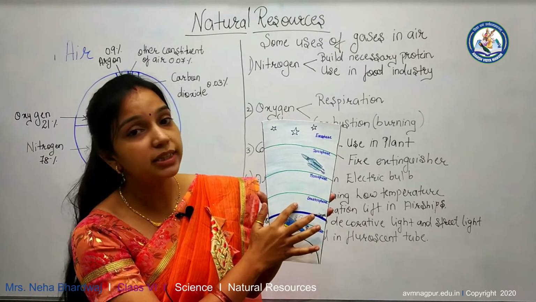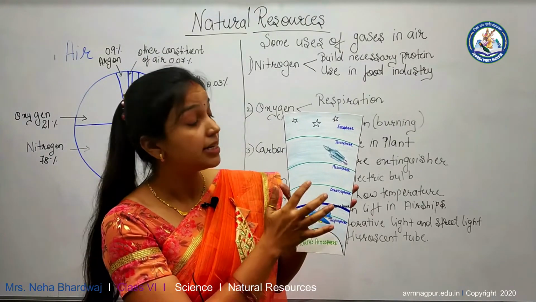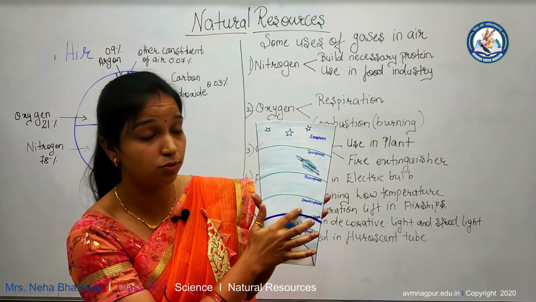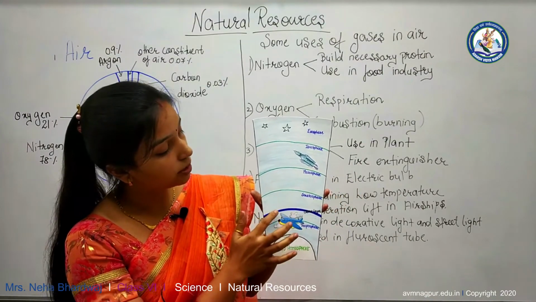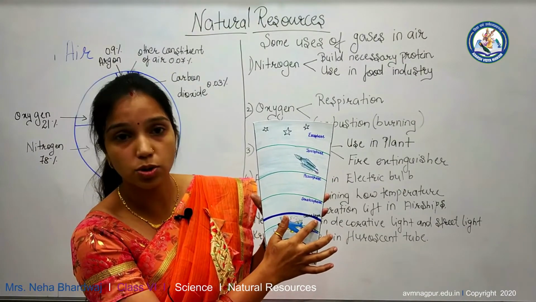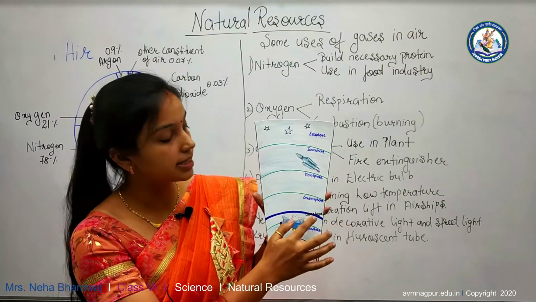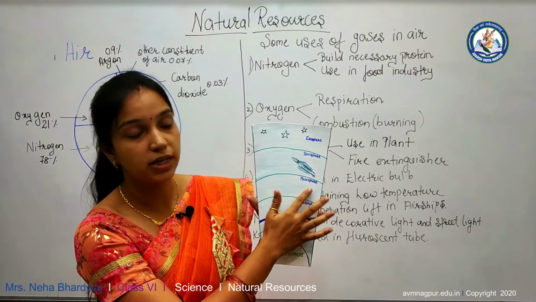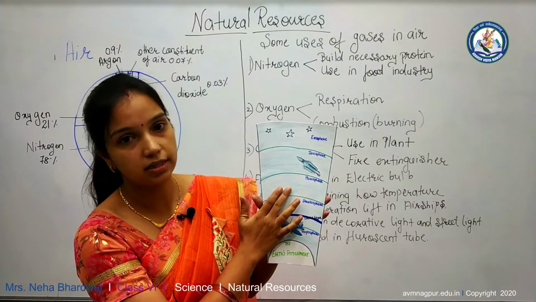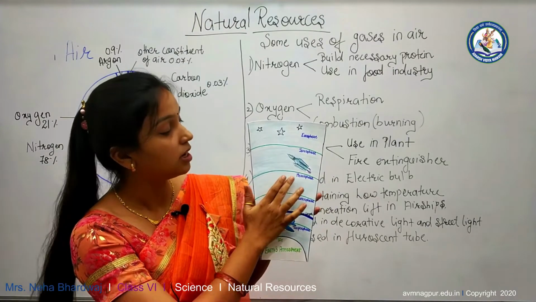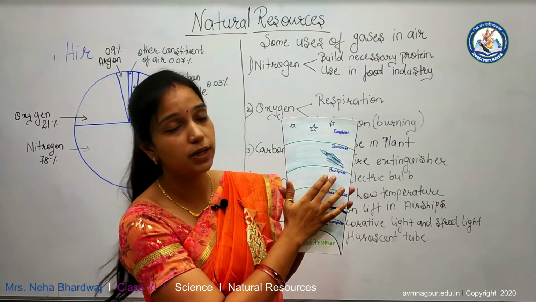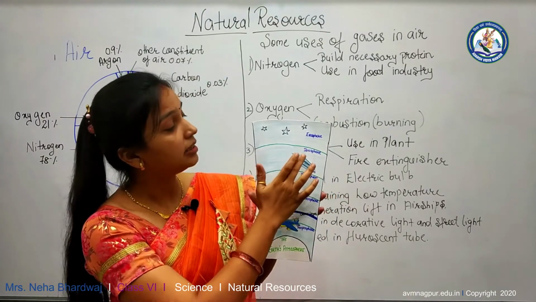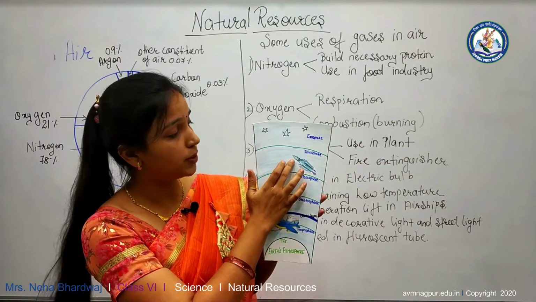Then above this is the layer of stratosphere. 19% of the total mass of gas is present in the stratosphere. The lower part of this is covered by the ozone layer. Later we will discuss the importance of the ozone layer. Above this is the mesosphere. This is the coldest part of the atmosphere. In this, meteors burn.